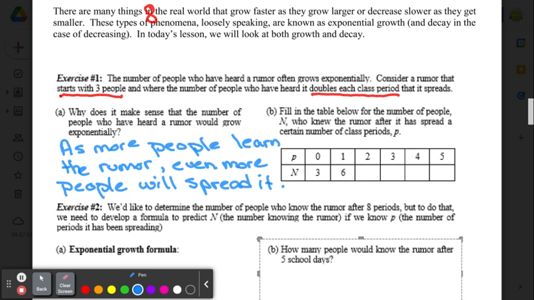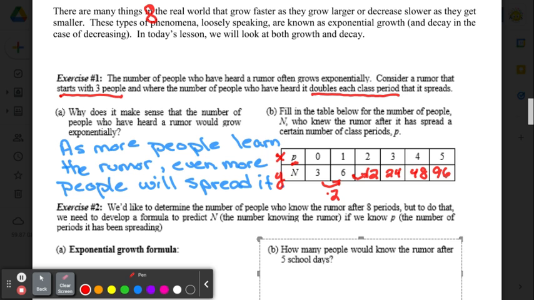So part B says, fill in the table below for the number of people who know the rumor after it had spread a certain number of class periods. So always our first row is X and our second row is Y. So X stands for time, the class period, and N stands for the number of people. So 0 is like when you get to school. So 3 people know the rumor, and then it doubles. So you can see when you times 2, you get 6. So I'm going to put times 2. Times 2 again, and you get 12. Times 2 is 24. Times 2 is 48. And then multiply by 2, and you get 96.